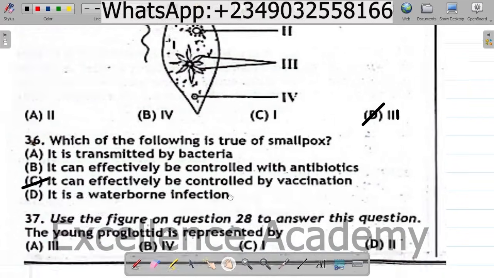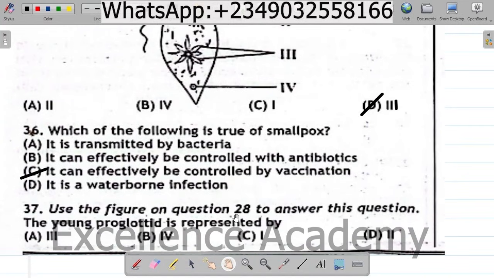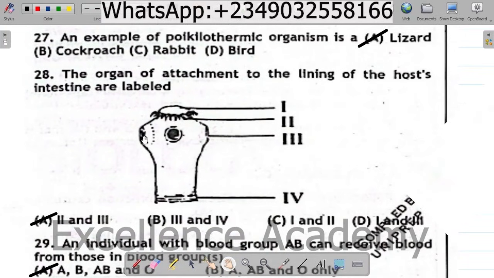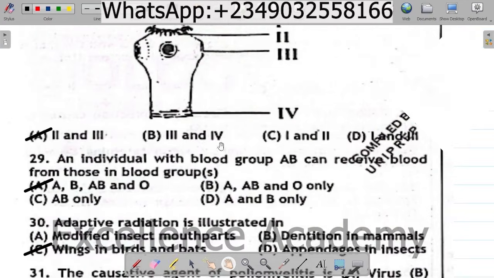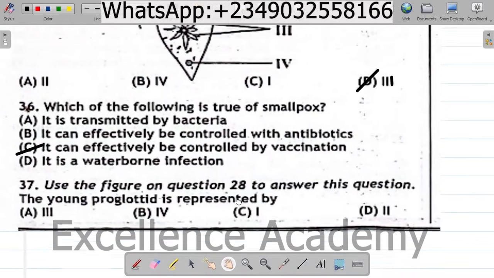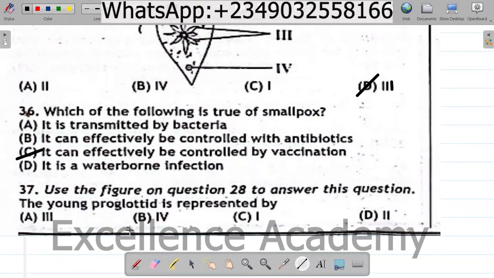Question 37. Use the figure in question 28 to answer this question. The young proglottid is represented by... This diagram is for that question. The young proglottid is option IV. So the correct option here is B, IV.